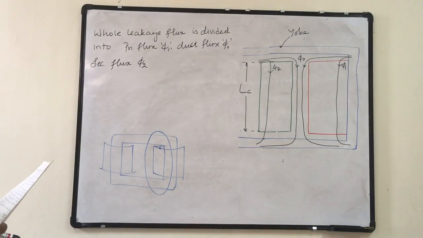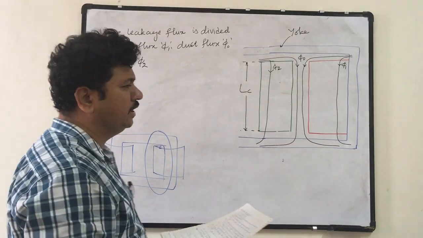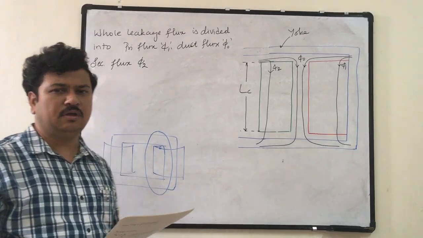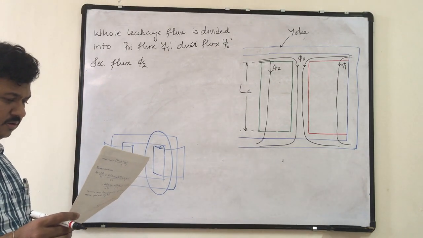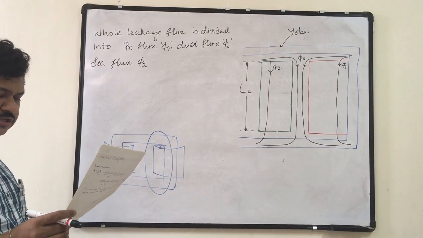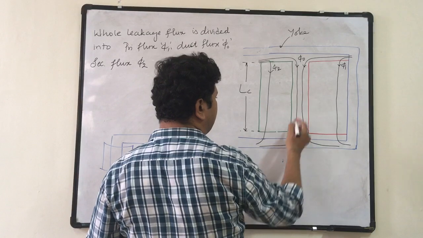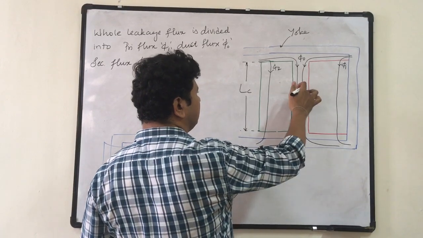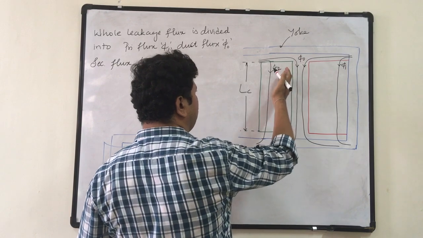Fourth point: primary and secondary MMF are equal. I1 T1 is equal to I2 T2 by neglecting I0 T0, that is the magnetizing MMF. Next, half of the leakage flux in the duct links with each winding. So phi naught is the total leakage flux in the duct. Phi naught by 2 will link to the primary winding, and phi naught by 2 will link to the secondary winding.